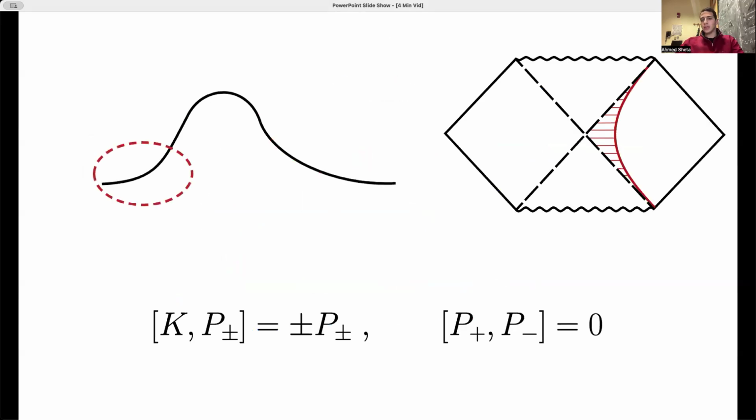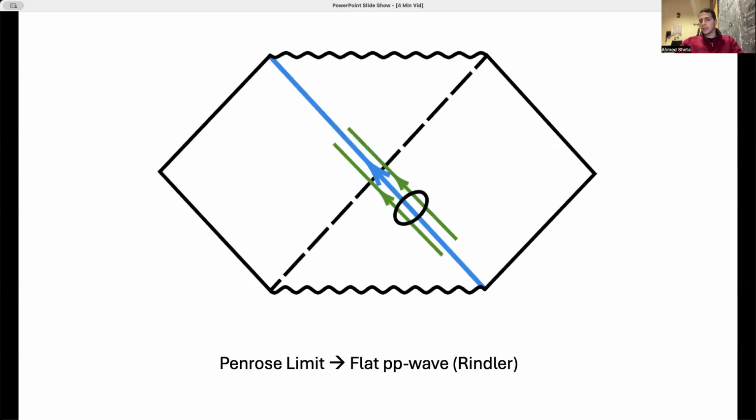Finally, I'll present on the analogous story for the highly damped modes. These are controlled by the near-horizon Rindler region, and the equally spaced overtones are generated by the 2D Poincaré symmetry of Rindler that emerges in the near-horizon limit. I also discuss how the highly damped quasi-normal mode wave functions are propagated by the generators of the past horizon. Taking the Penrose limit into these geodesics, we get flat space, with the 2D Poincaré algebra emerging as its isometry.